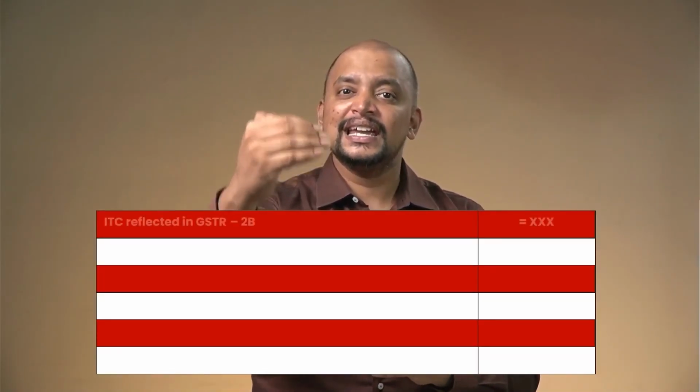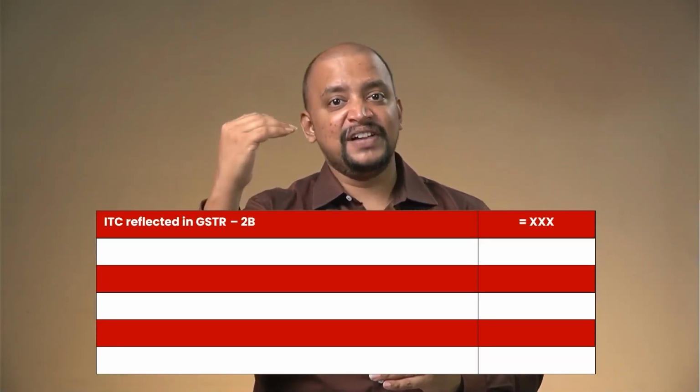But as it is there in GSTR 2B, you cannot say that it is my matched credit and I can take that ITC. No, never. So what we need to do? As per section 41, we need to do the self-assessment there. What is that self-assessment? See what is there in the 2B, ITC available.